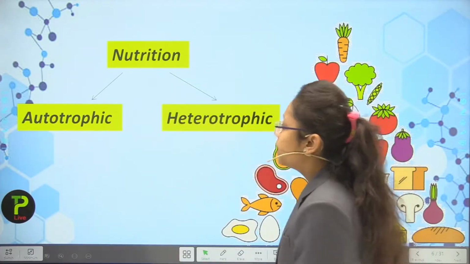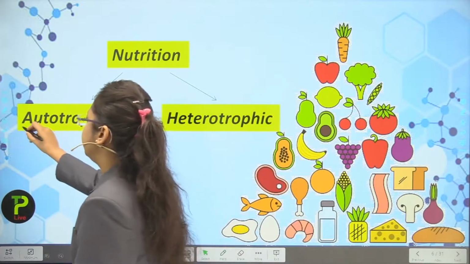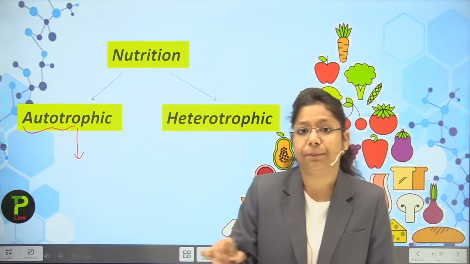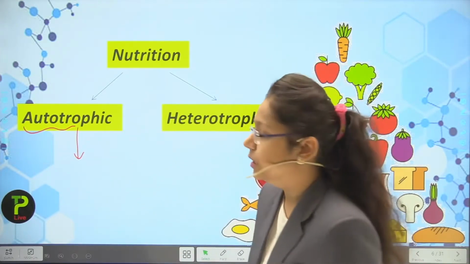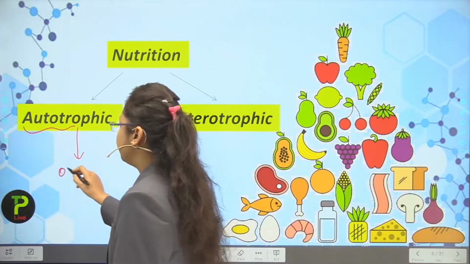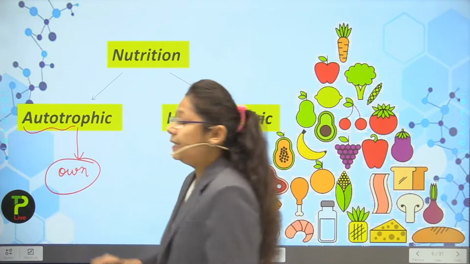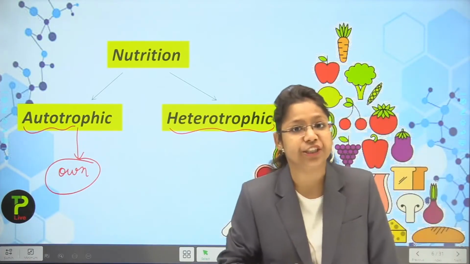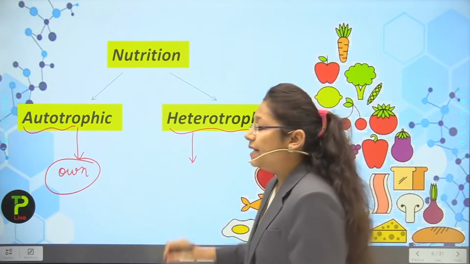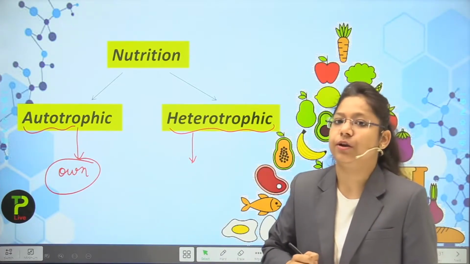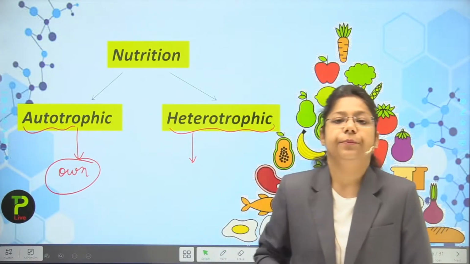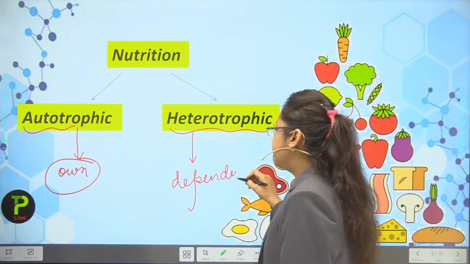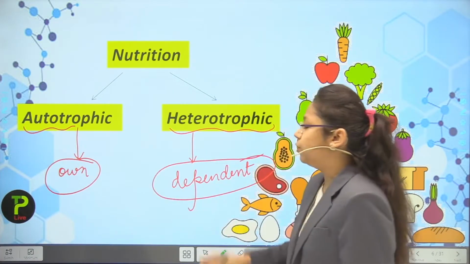of nutrition. Now if we talk about the autotrophic mode of nutrition, it resembles the mode in which a particular organism prepares its own food for its survival. So it is known as what? Autotrophic. So they are preparing their food on their own. But if we talk about the heterotrophic mode of nutrition, then an organism is just dependent on another organism for its food. Okay. So it is the dependency. An organism is dependent on another organism for food.